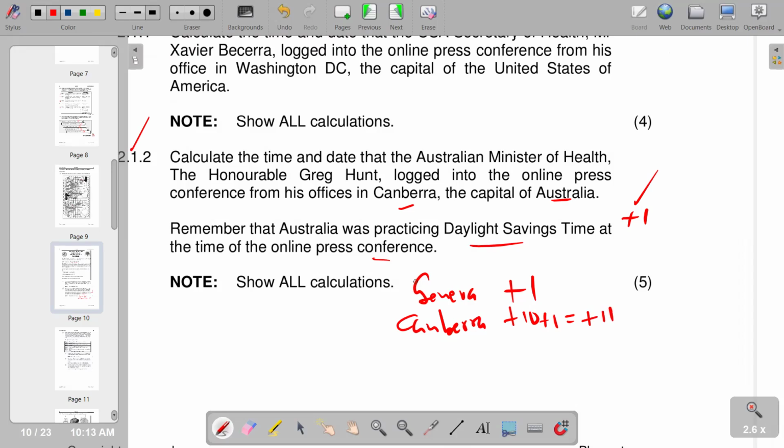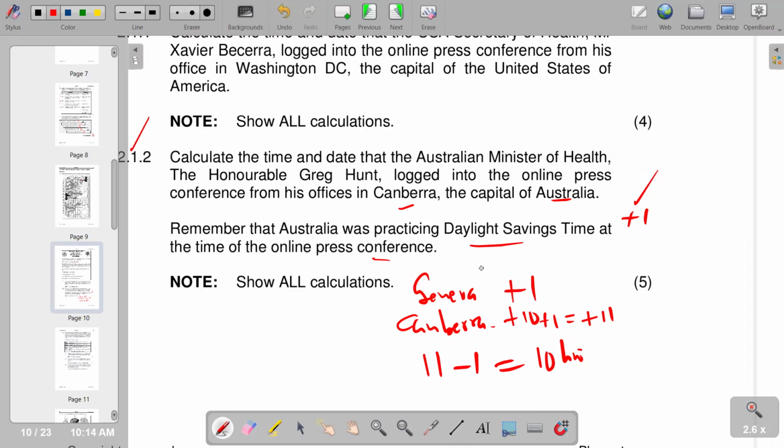And then with that now, we check the difference that we have in terms of the hours, whereby we're now saying 11 minus 1. And we're going to get 10 hours. So basically that's what we have on that part. And then the time that we are looking for, they're saying calculate the time and date that the Australian Minister of Health. In Australia, we have seen that Australia is ahead. So we are going to add 10 hours to the time that we have.